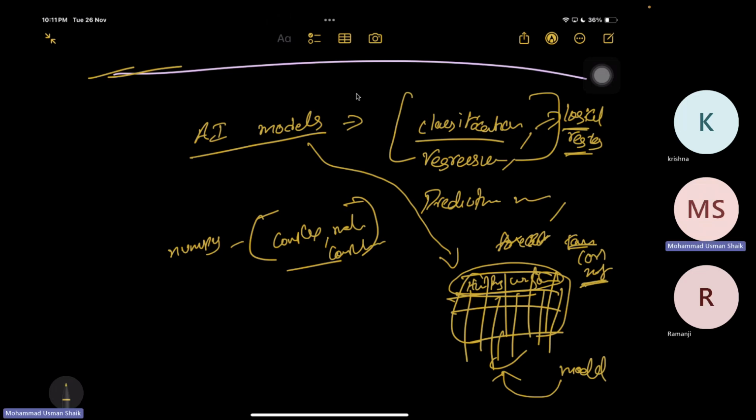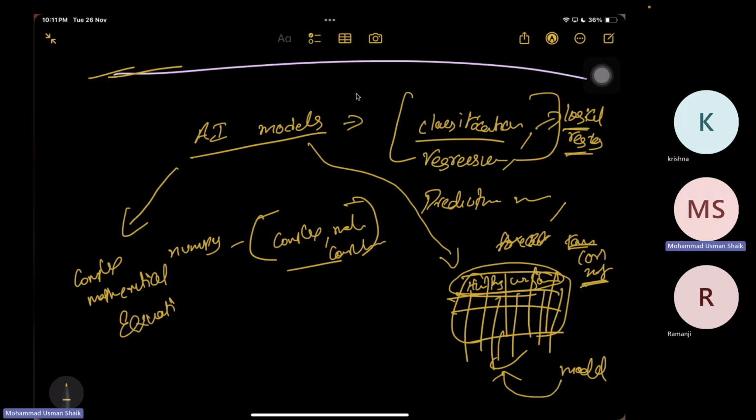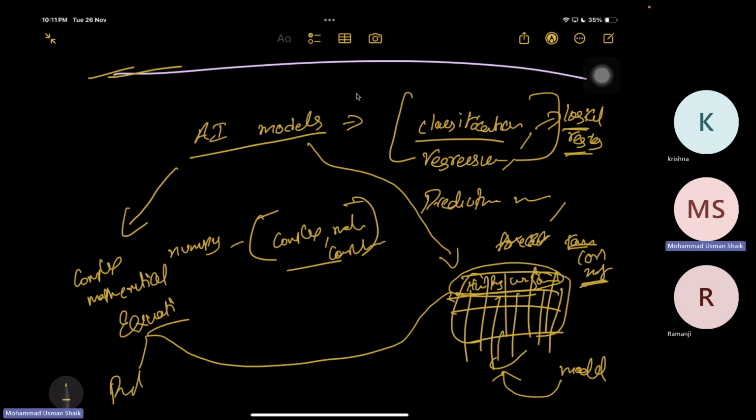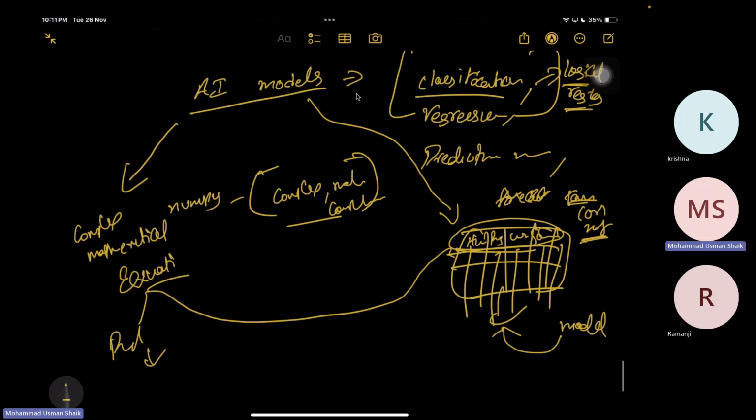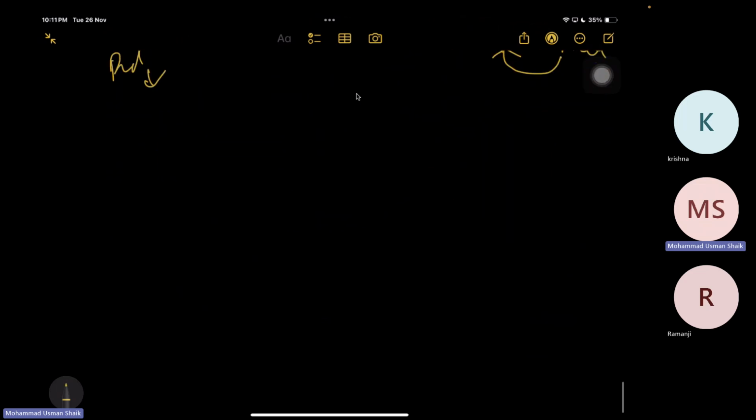So AI models are nothing but complex mathematical equations which try to do the math on top of this data and come up with a prediction using that math. That is nothing but AI models. To power these AI models internally, it uses complex mathematical equations, and that is done using NumPy. As simple as that.